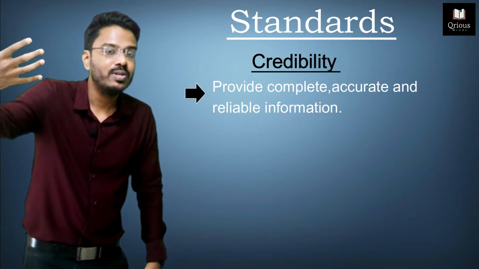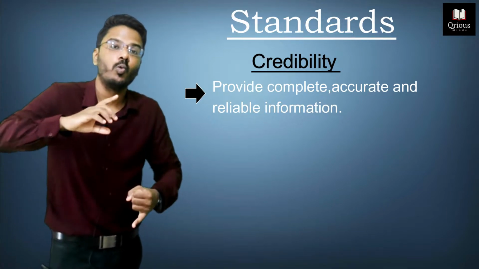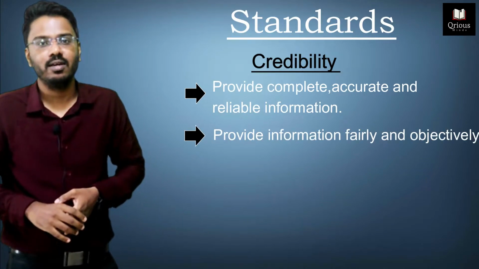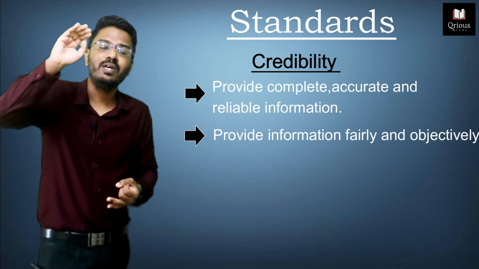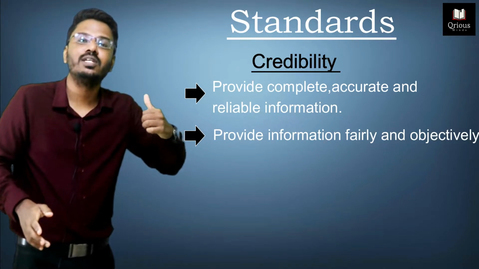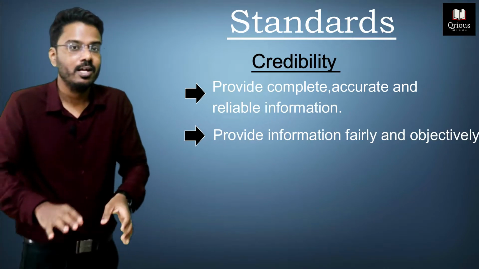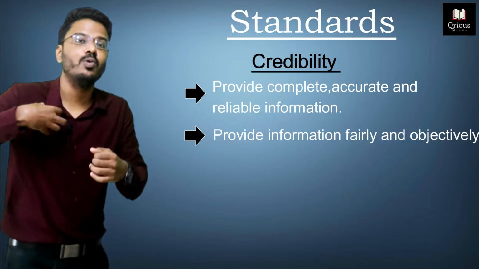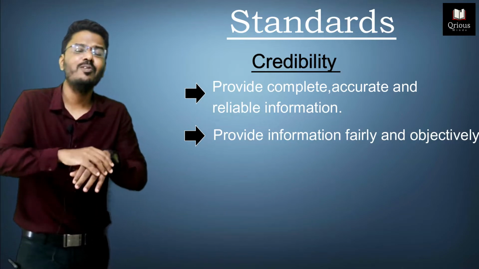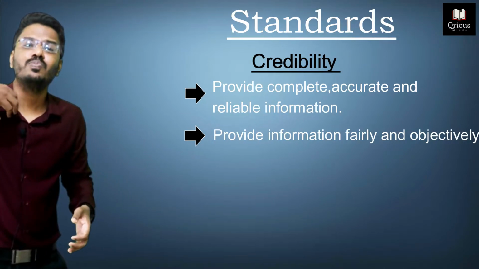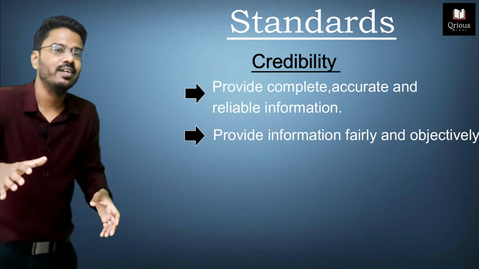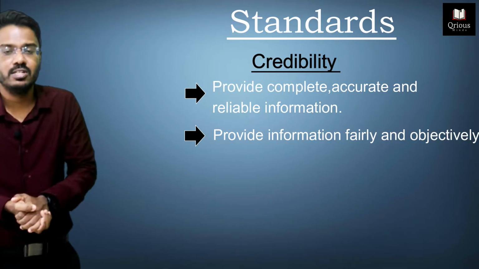So whenever the management asks you for any information, you need to provide complete information. You need to provide information fairly and objectively. You should not beat around the bush. It should be based on the facts. Okay, you should be objective. Remember the objectivity that we discussed in the principles section. It should be based on the facts. So you should communicate the information fairly and objectively. When you are providing information, it may not be 100%. You may have experienced certain limitations. The information that you are providing may contain some deficiencies also, right?